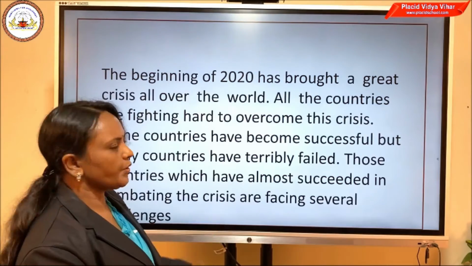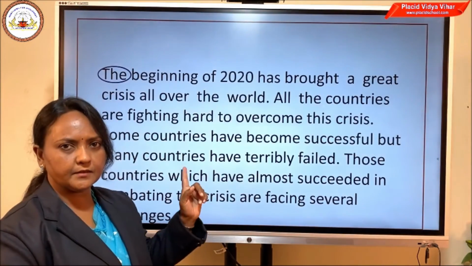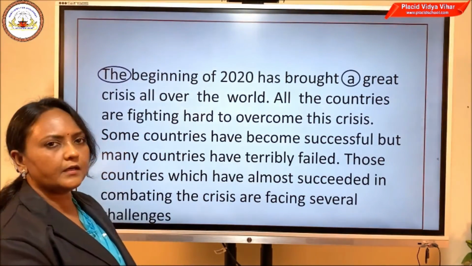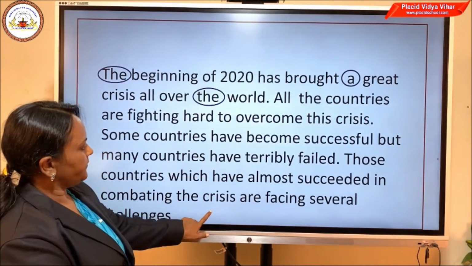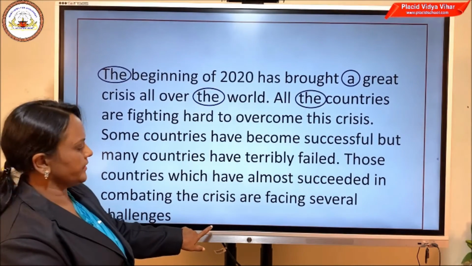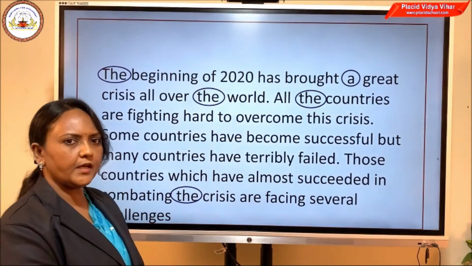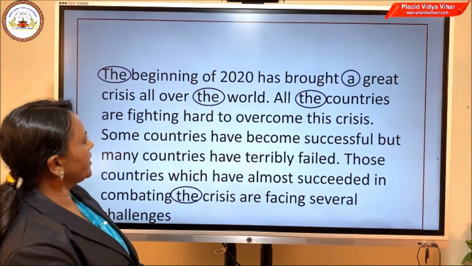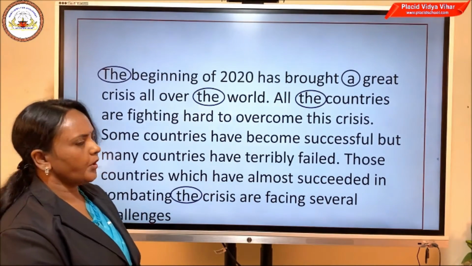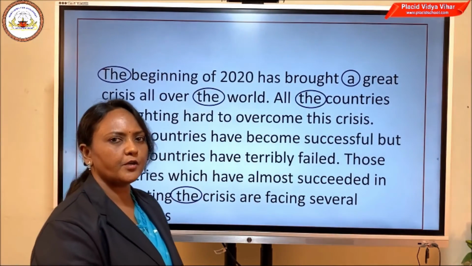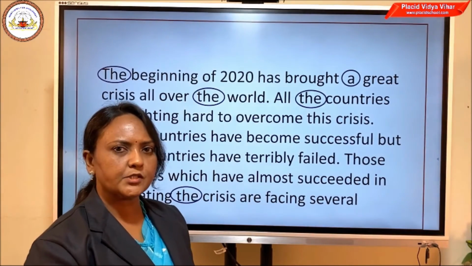Okay, fine. So here we go, the first article in this paragraph, the beginning, the. The next one is a great, again the world, the. Then the next is the countries. Then you have the crisis. So how many articles did we get here? 1, 2, 3, 4, 5 articles. Hope all of you got all the answers correct. Now shall we move on to the next one?